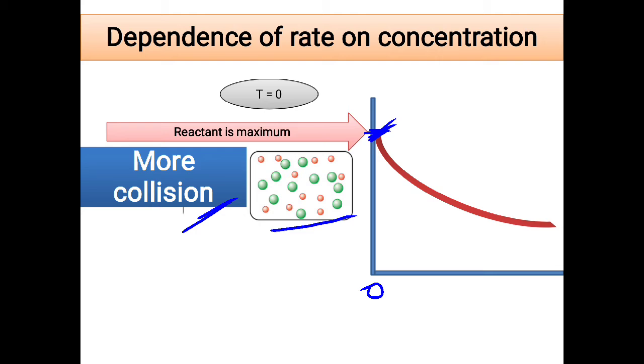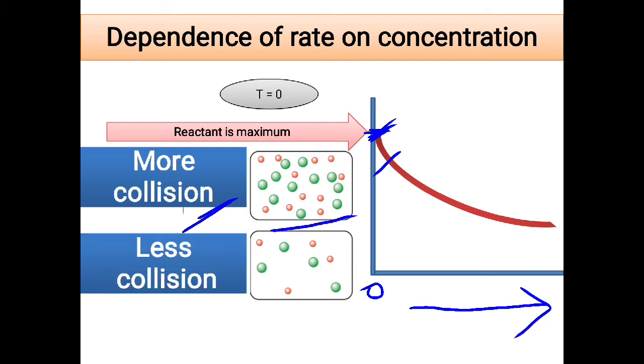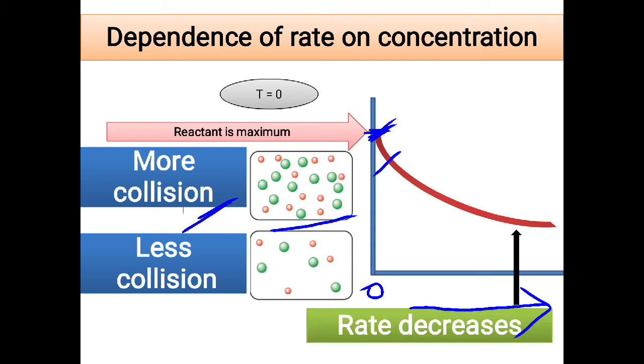But as the reaction proceeds, as the time passes by on the x-axis, the rate goes downwards. So the next rate is below the first one. That is decreasing because as the reaction proceeds, there is less concentration of the reactant molecules. When the molecules become fewer, the number of collisions taking place in the reaction also becomes less. So due to fewer collisions, the rate of the reaction decreases.